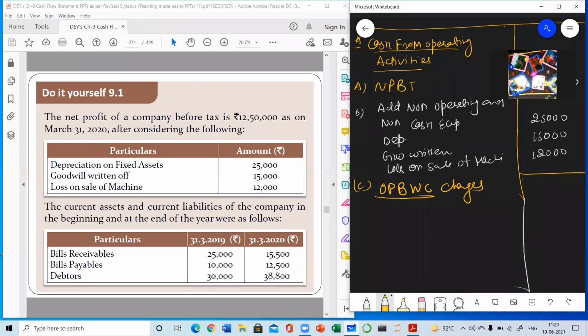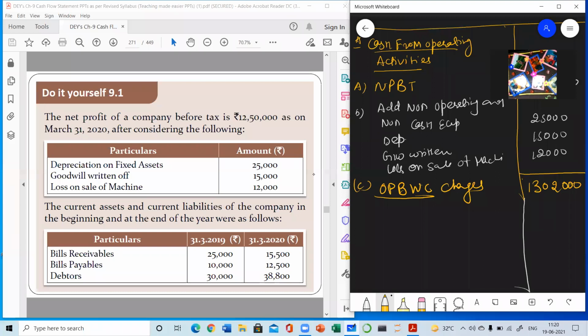So what is the operating profit before working capital changes? We need to add all these figures. 25 plus 15 is 40, 40 plus 12 is 52. So it's 3,02,000. This is the operating profit before working capital changes.